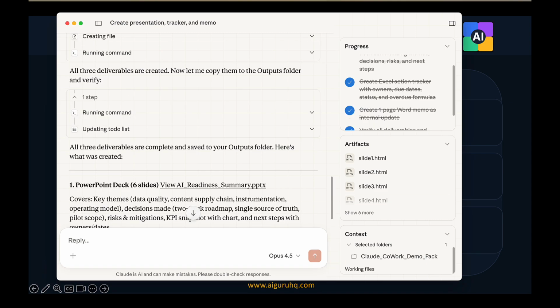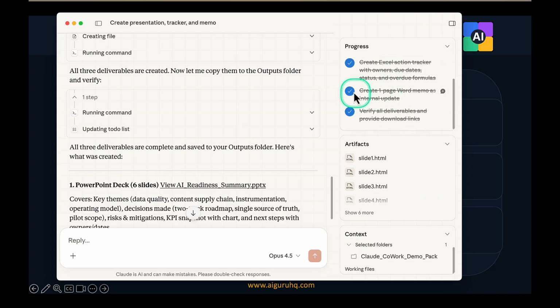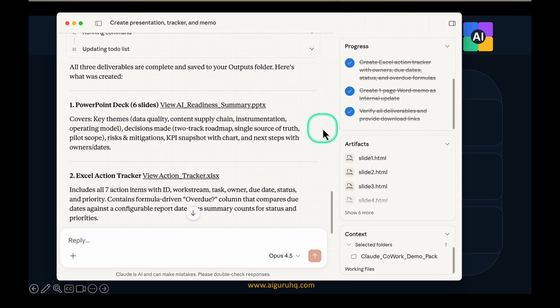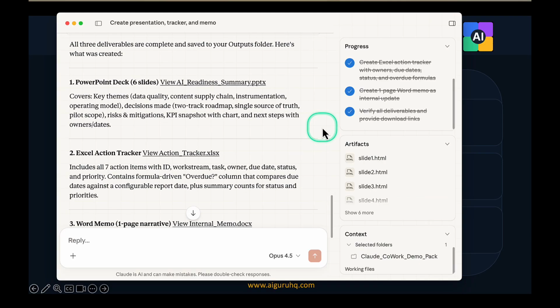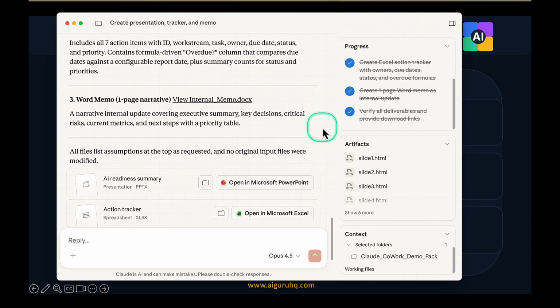All right, so looks like it completed the work. All three deliverables are created. According to my watch, it took about 5 minutes to finish everything end to end. And as we see the progress, it was marking the to-do list as completed as it was progressing further. And here we see the PowerPoint deck with the 6 slides, the Excel output, and the Word memo.